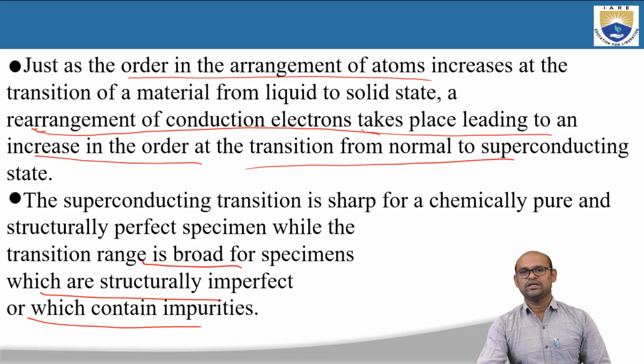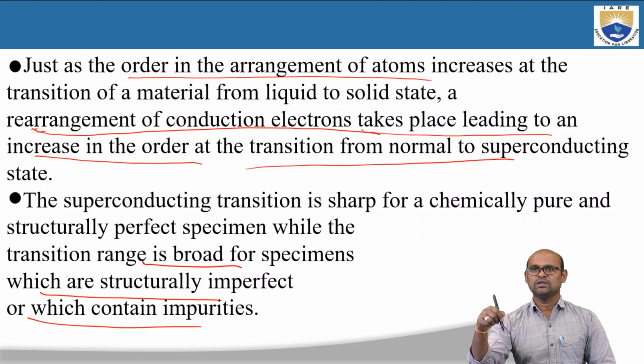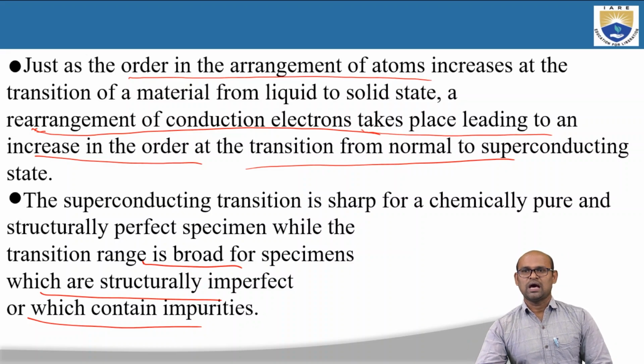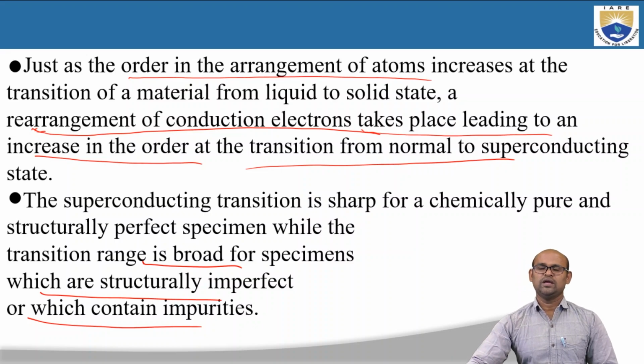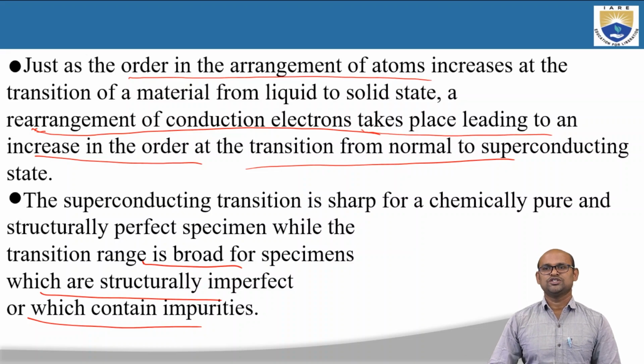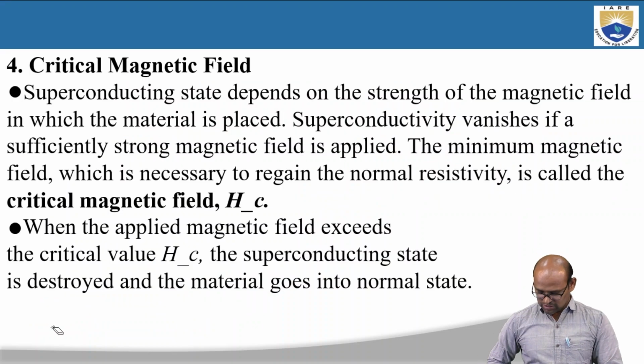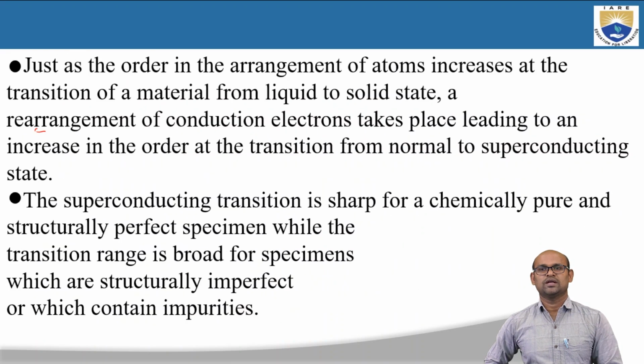If you can prepare a material, for example mercury, that is chemically very pure, then the transition is very sharp. You will see that at a particular temperature of 4.15 Kelvin, this mercury will go from normal state to superconducting state. But if you are not able to prepare a very pure material, then the transition will be broad. That means there will be a broad range of temperature in which this material can go from normal state to superconducting state. So that is the third property of the superconductors, which is critical temperature.